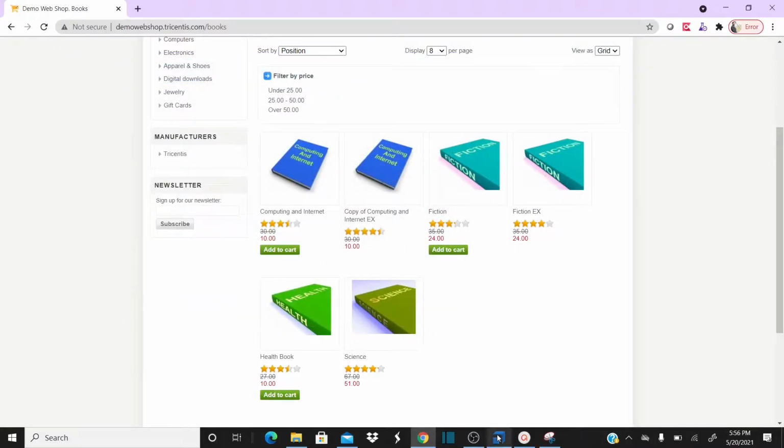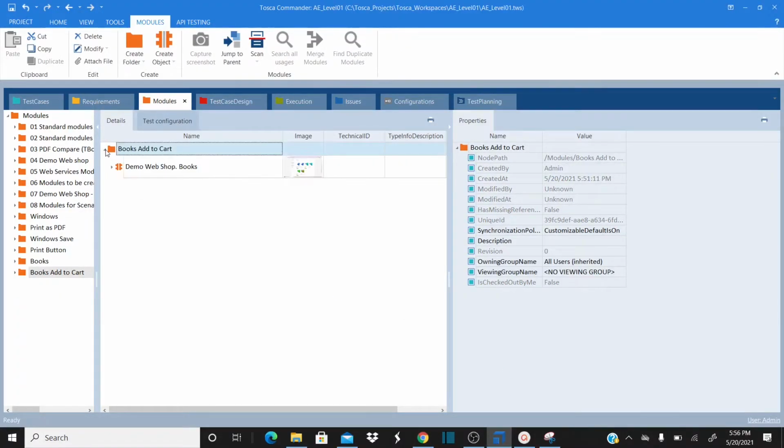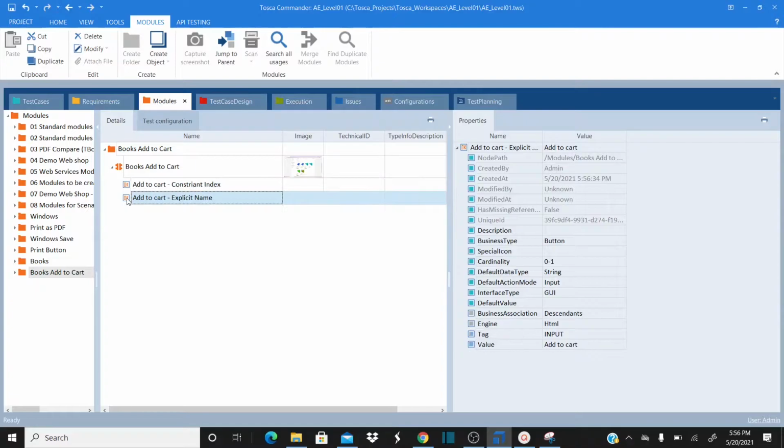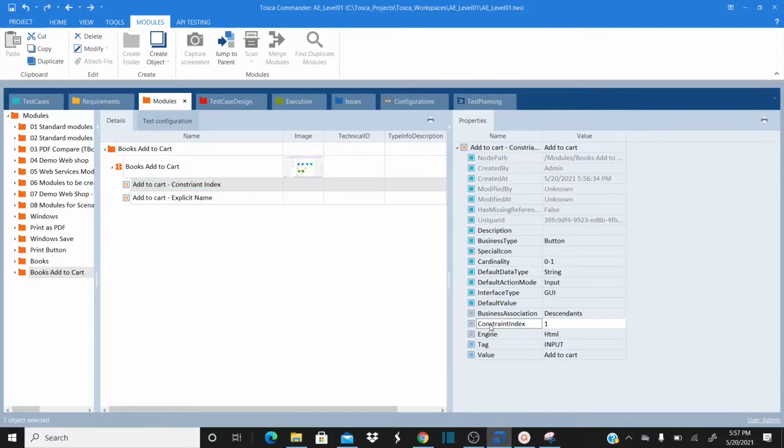Close this, go back to the module. If you see here, I have two. So let me rename this module as books add to cart. Okay, now if you see here, I have the same add to cart button twice. The first one is constraint index. If I select this and go to the right side here, I can see that there is a constraint index 1.